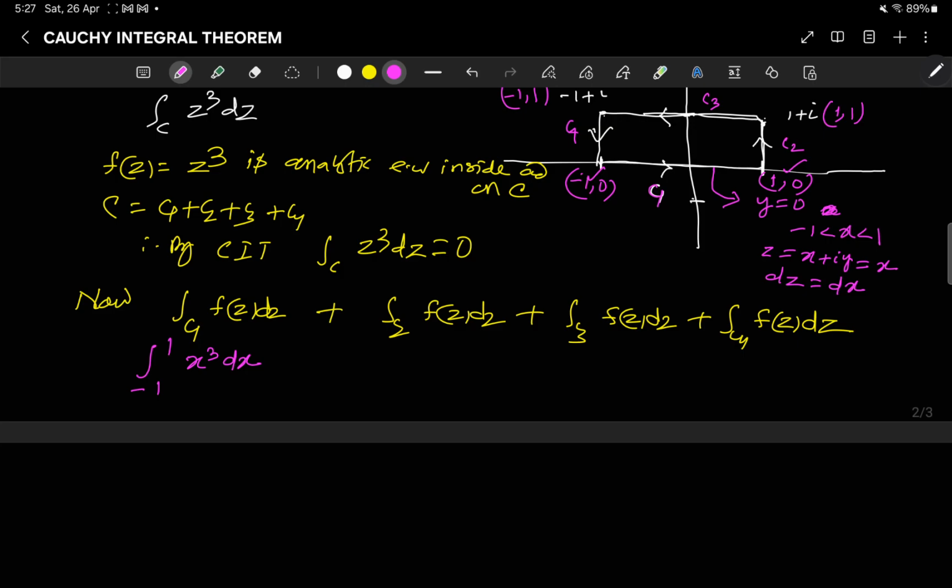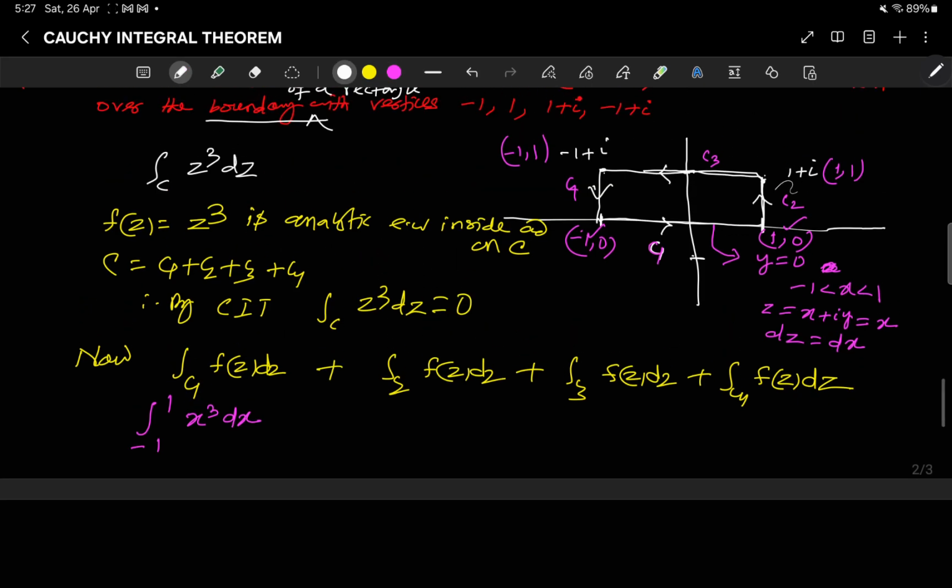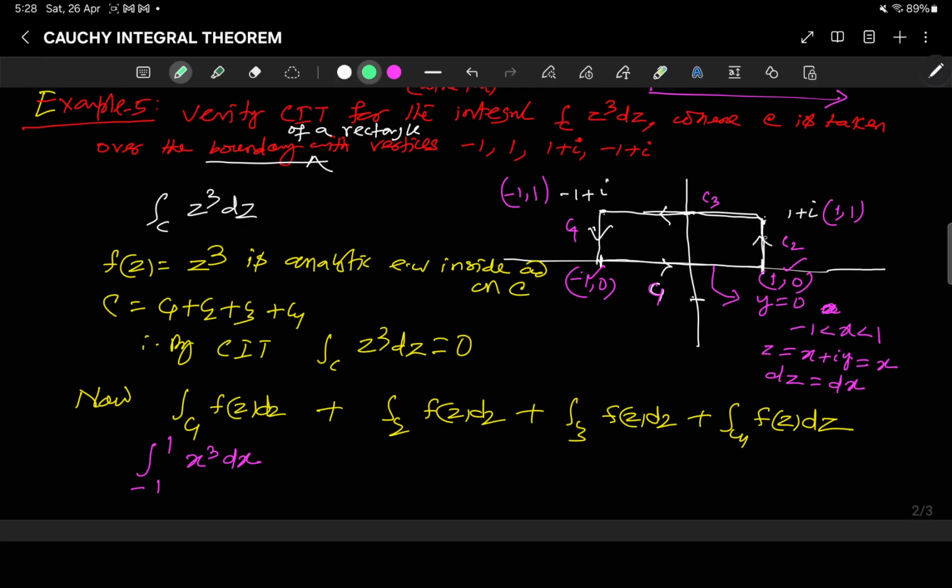Then coming to your integral over C2. You see, for C2, this line is parallel to the y-axis at a distance 1, so x is equal to 1. What is z? z is x plus iy, so it is 1 plus iy.